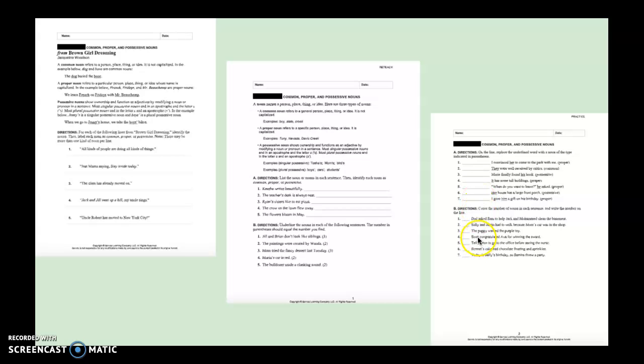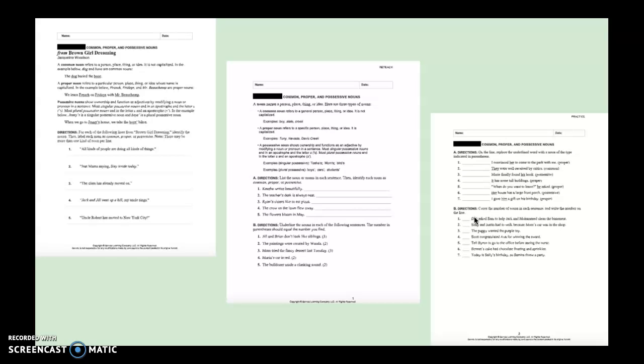And then finally, in part B on this page, you're going to identify the nouns in each sentence, and you're going to write how many nouns you found in the sentence on the line. So, "Dad asked Sam to help Jack and Muhammad clean the basement." You're going to look for the nouns, the people, place, thing, or idea in the sentence.